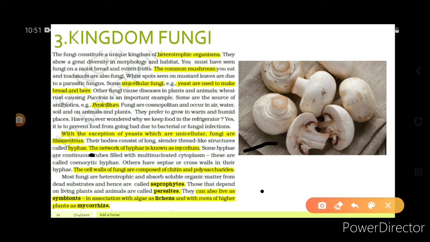Those that depend on living plants and animals are called parasites. They can also live as symbionts in association with algae, as lichens, or with roots of higher plants, as mycorrhiza. See, algae plus fungi is lichens, and fungi plus roots of higher plants is known as mycorrhiza.